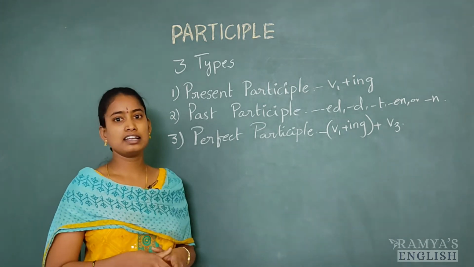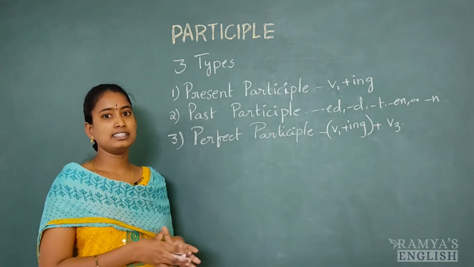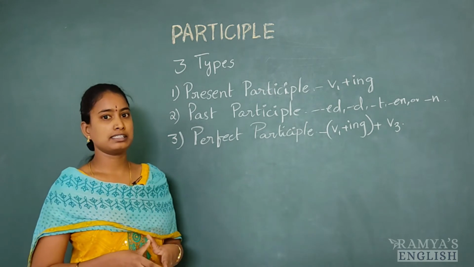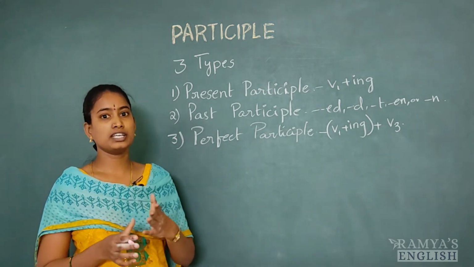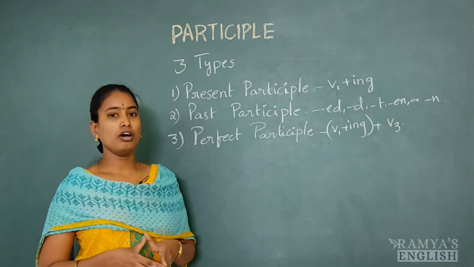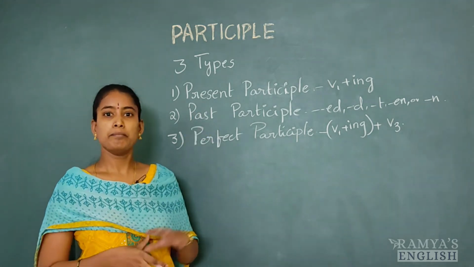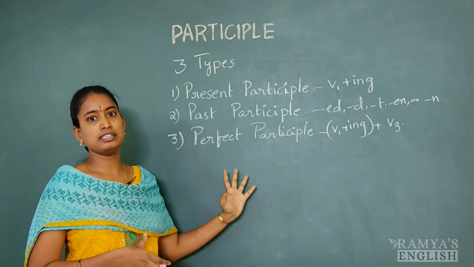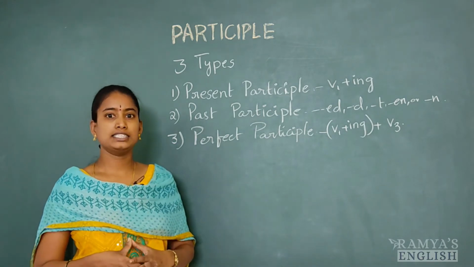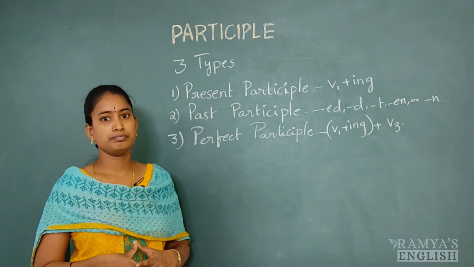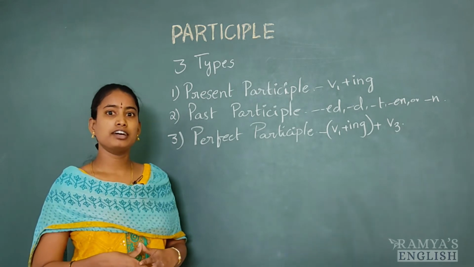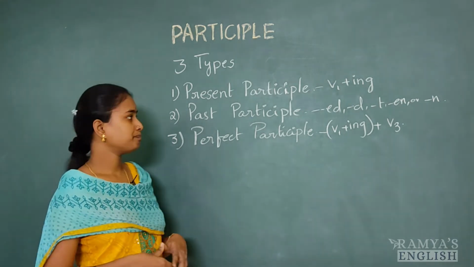Many students get confused between gerunds and present participles, but there is a lot of difference. Gerund plays the role of a noun, whereas all the participles play the role of adjective and verb. So these are called verbal adjectives.